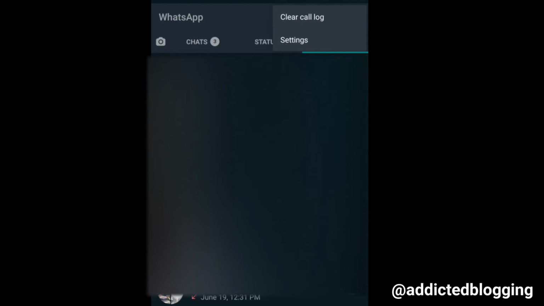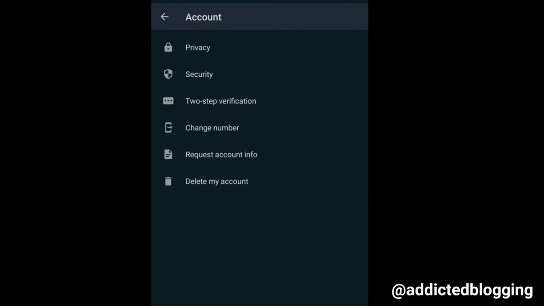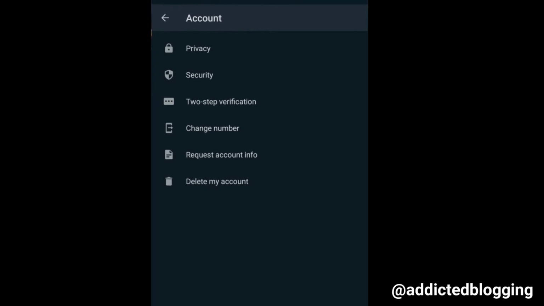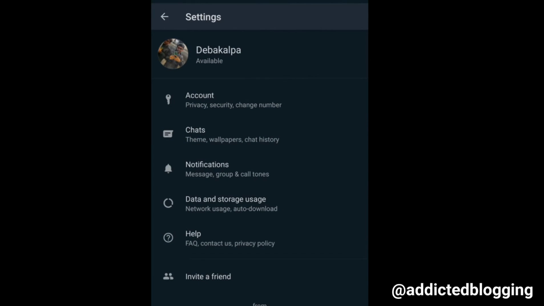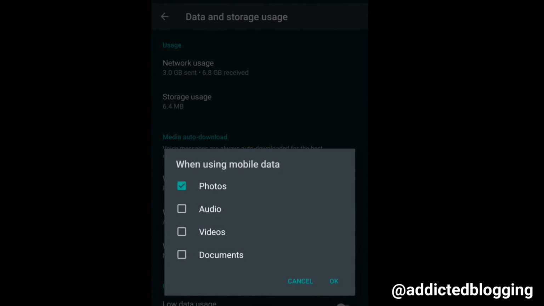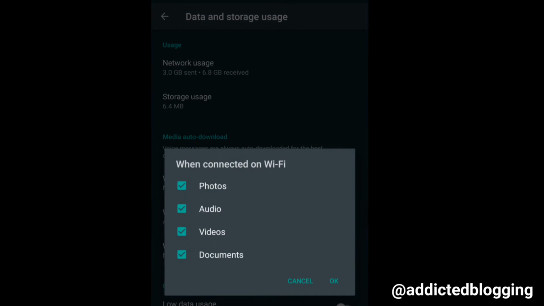In that case, you need to go to the settings of WhatsApp. Here you have to go to account, privacy, sorry, not privacy, you have to come to data and storage. Here is the media auto download option, you have to click on when using mobile data, photos, disable everything, click on OK.